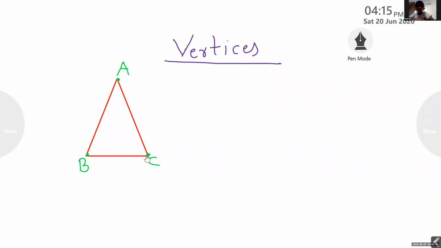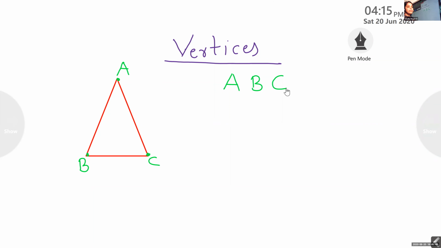So vertex, did you understand what a vertex is? It is the corner. It is a point. When you tell the name of the triangle as ABC, you can understand how many corners, how many vertices are there. Each corner indicates one letter.